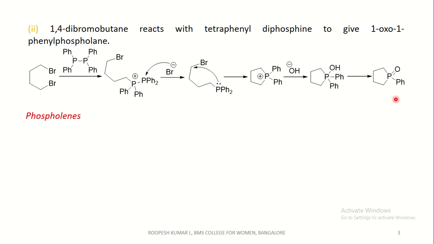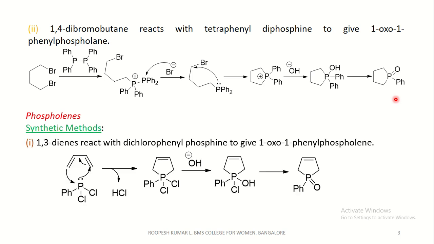Coming to the next one, phospholines synthetic method. 1,3-dienes react with dichlorophenyl phosphine to give 1-oxo 1-phenyl phospholane. That is, the lone pairs on phosphorus attacks this carbon with the shift of pi electrons to form a double bond here, and this double bond comes and attacks the phosphorus to give a 5-membered ring with phosphorus which has a single double bond.